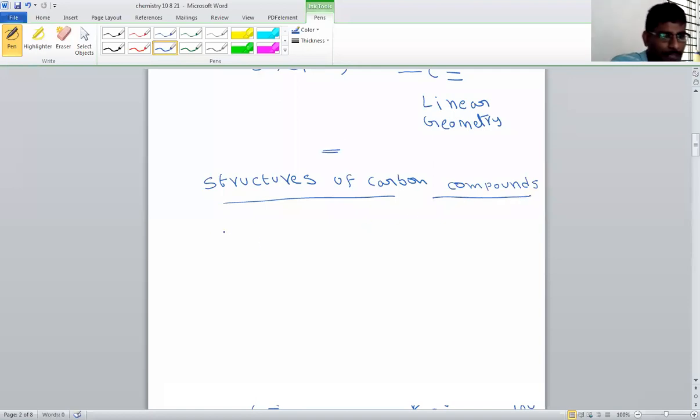So when we are writing the structures of carbon compounds, there are mainly three ways.